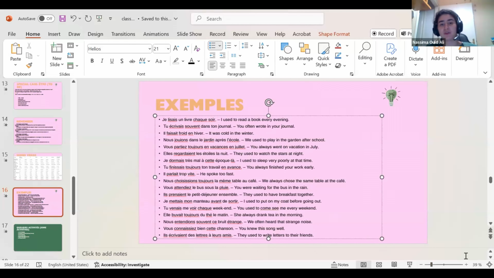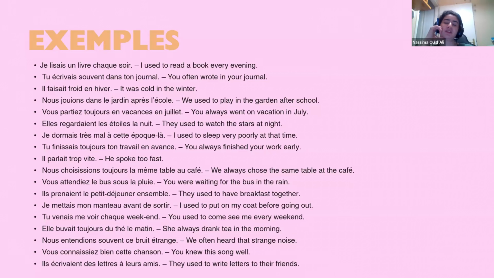Je lisais un livre chaque soir. I used to read a book every evening. J'écrivais un livre chaque soir. Tu écrivais souvent dans ton journal. You often wrote in your journal. Il faisait froid en hiver. It was cold in the winter. Nous jouions dans le jardin après l'école. We used to play in the garden after school.